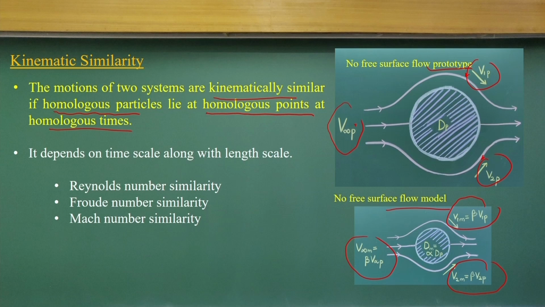So, it depends upon the time scale along with the length scale. There are 2 scales, the time scale and the length scale. To achieve this, we do a Reynolds number similarity, Froude number similarity or Mach number similarity.